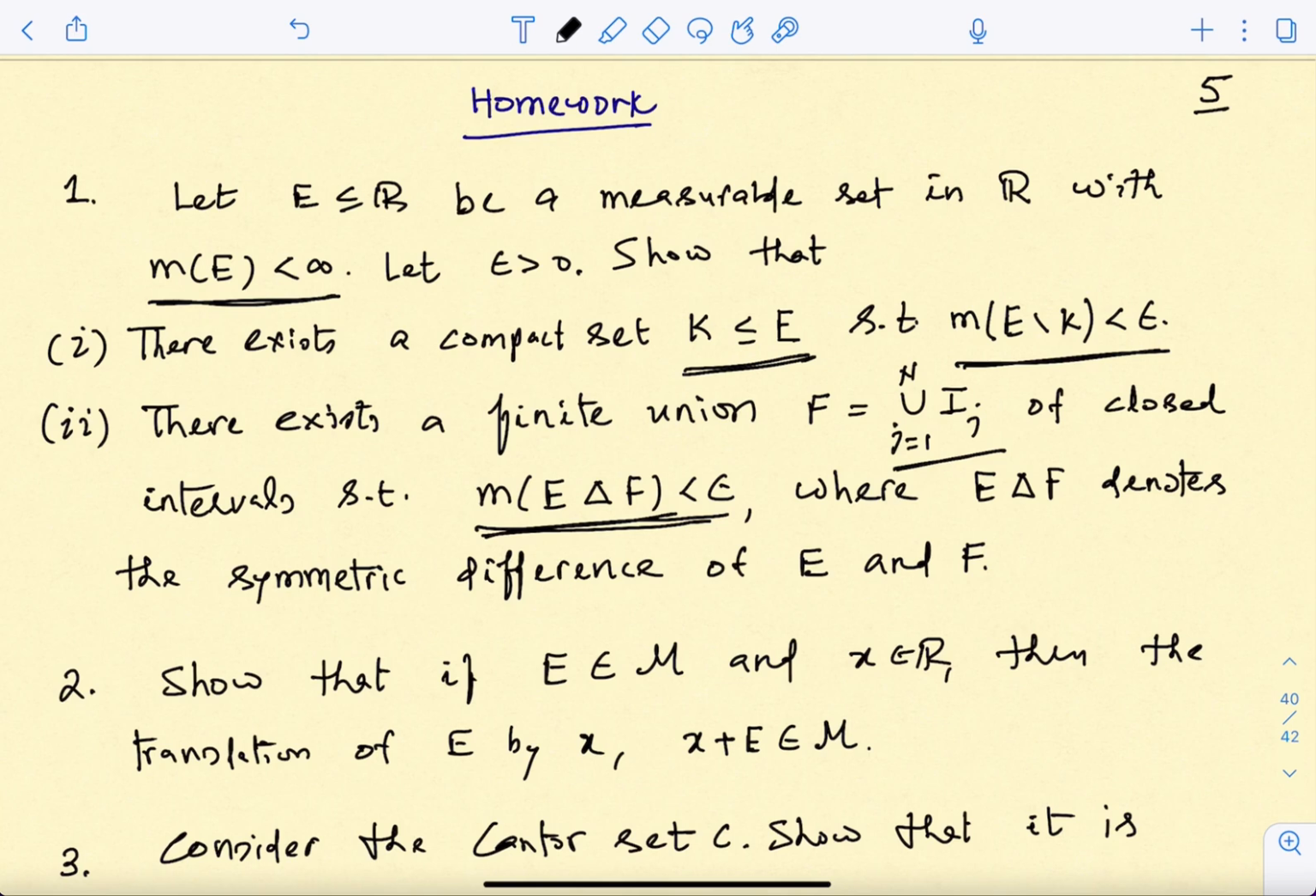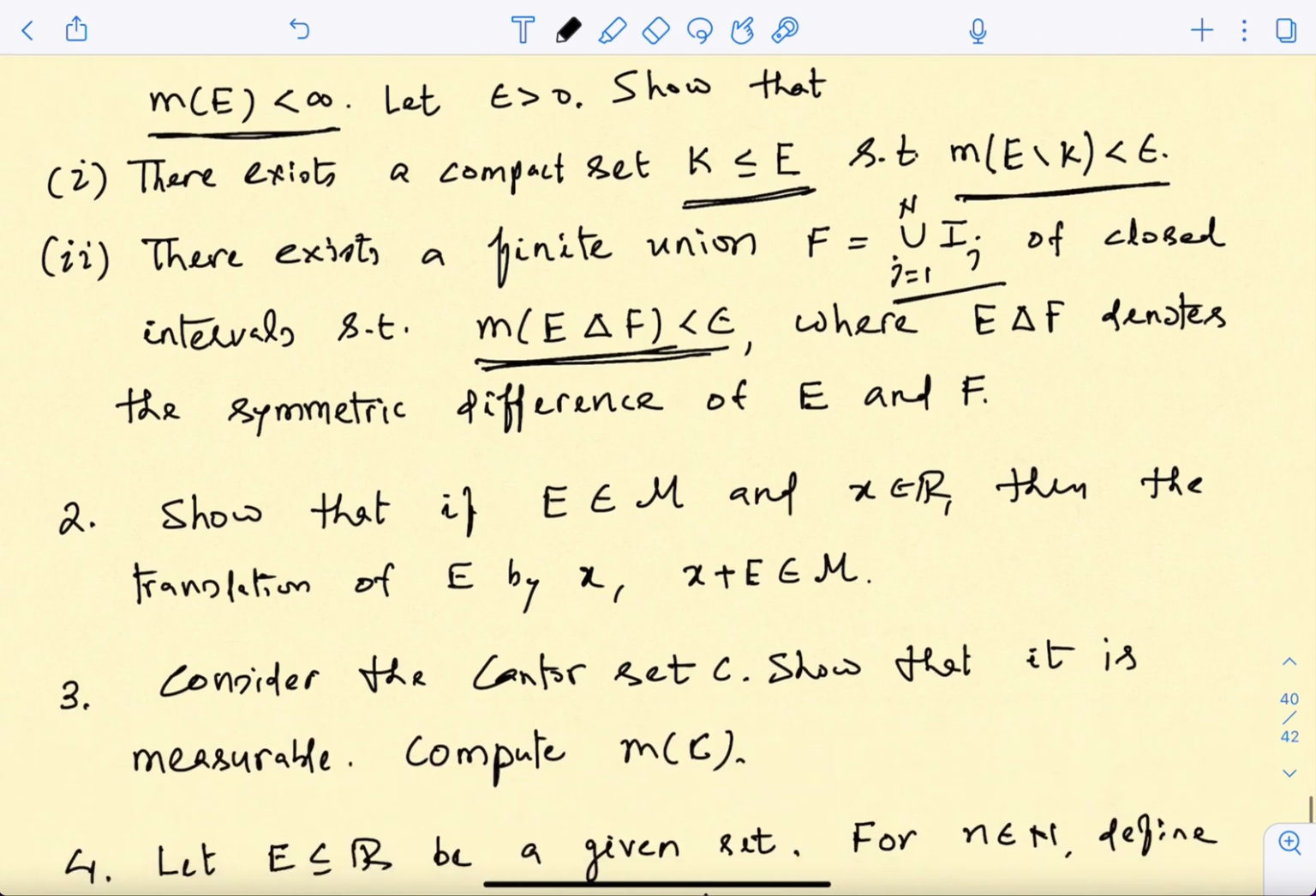Okay, so always from the known things you want to construct something new. So this is basically that exercise. And then the third exercise says that if your E is measurable, then the translate of E is also measurable. Once that happens, you already know that the translate of a set has the same outer measure, and hence this measure will be invariant under translation, isn't it?